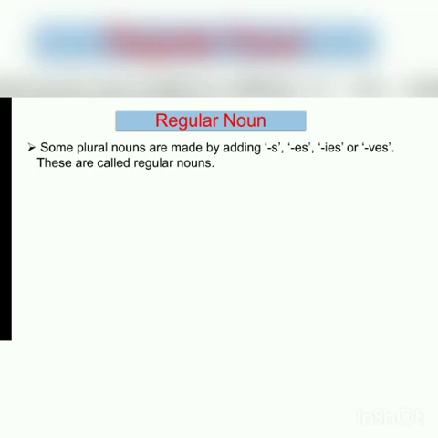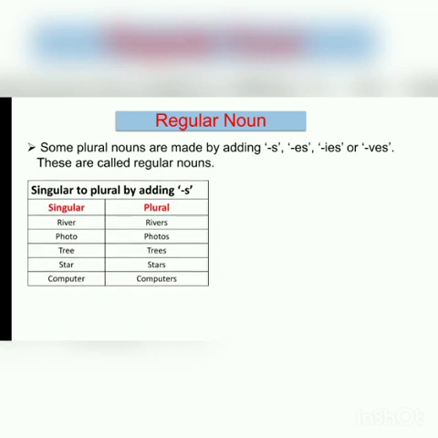These are called as regular nouns. Let's follow the first rule, where we are adding s to the singular noun to form its plural. Example, river, rivers, photo, photos, tree, trees, star, stars, computer, computers.